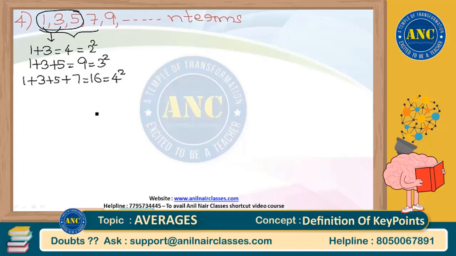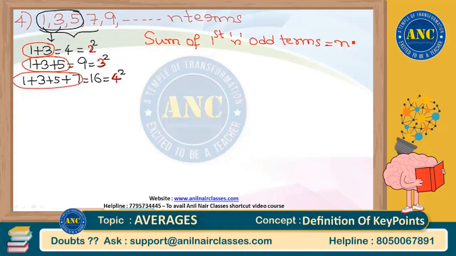Can I say like this, sir? Think logically again. If any odd number series you take, sum of first two terms is 2 square. Sum of first three odd terms is 3 square. Sum of first four odd terms is 4 square. Similarly, in general, sum of first n odd terms is always equal to n square, right?